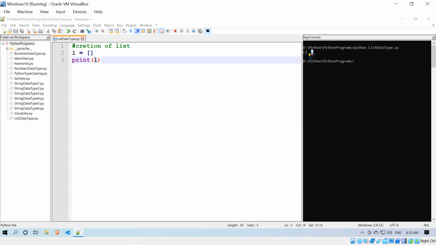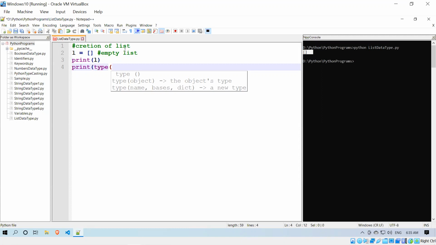You see that the same square brackets it is printing, means this is called empty list. If I want to represent an empty list, you can simply put a square brackets. That's it. I am saying that this is a list. But what is the proof? So we can use type function to check whether this L is a list or not.